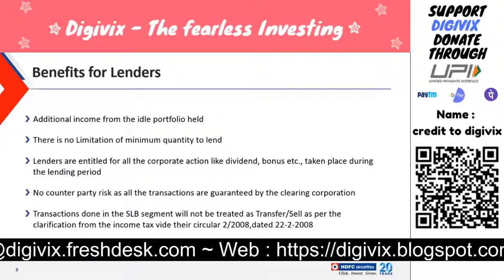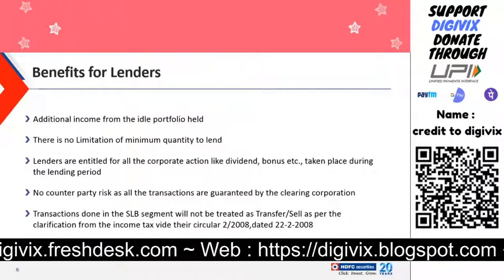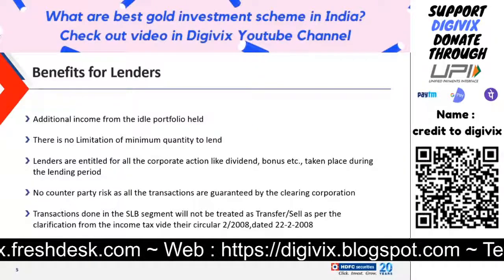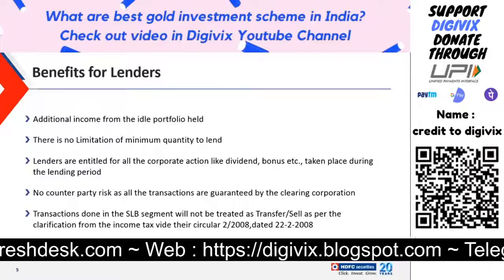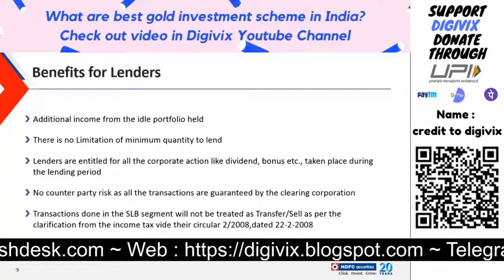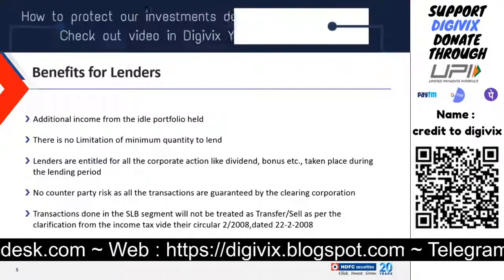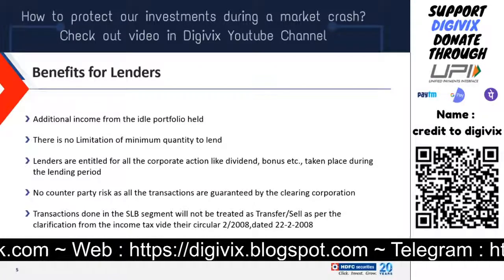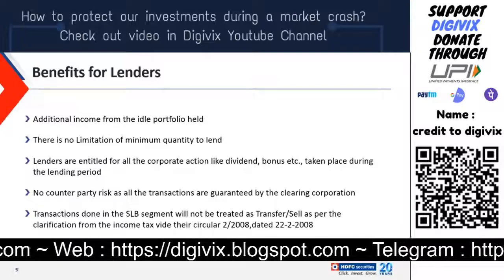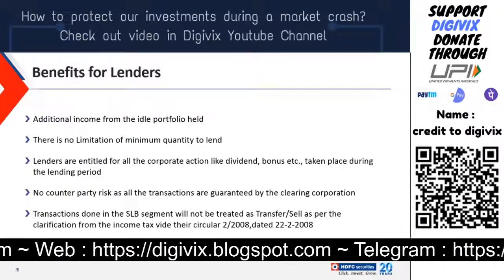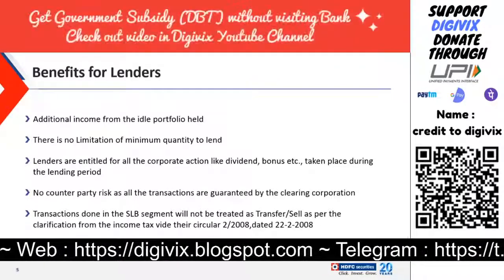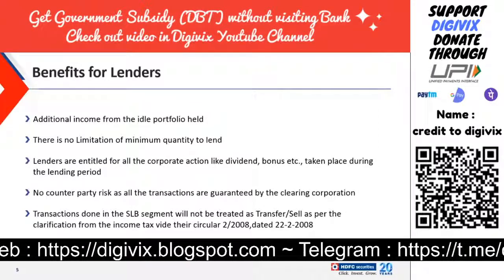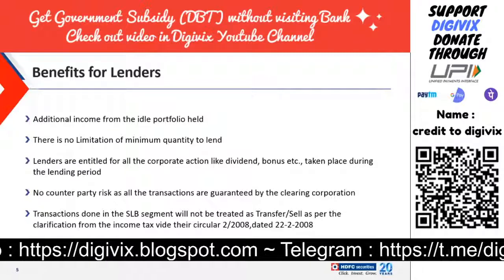Lenders will be entitled to all the corporate actions like dividends and bonuses during the lending period. The reason for that is that the ownership still remains with you. You have given the shares only for rent. You are still the owner of the shares. So dividend and corporate action benefits will come to you only. This works in a somewhat complex way. There are two series, A and B. We will show you that example also.